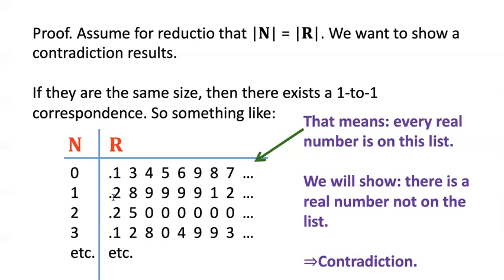Otherwise, it wouldn't be a one-to-one correspondence. So if we can prove that there's a real number that's not on this list, then we have a contradiction, because we know there's a one-to-one correspondence, but this is not a one-to-one correspondence, and this was our example.